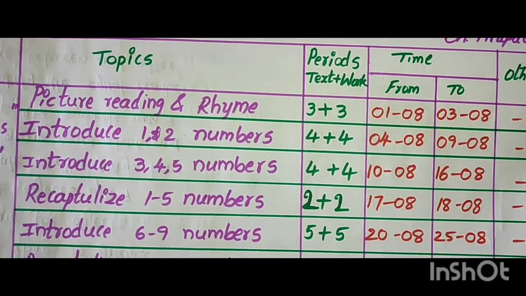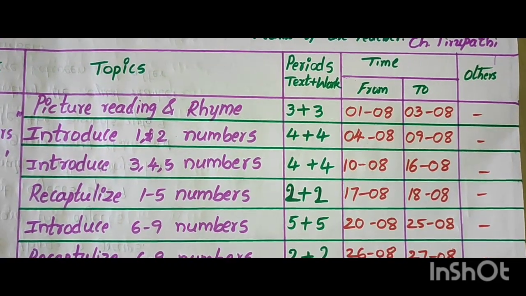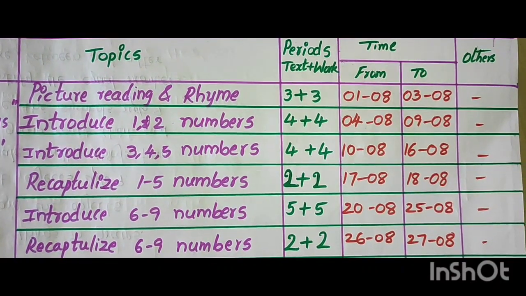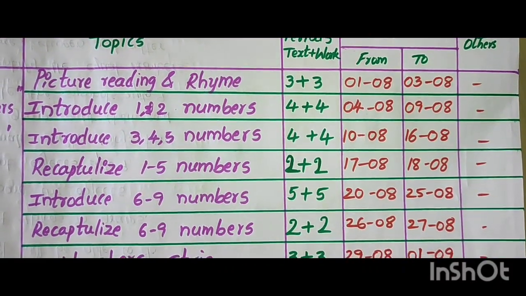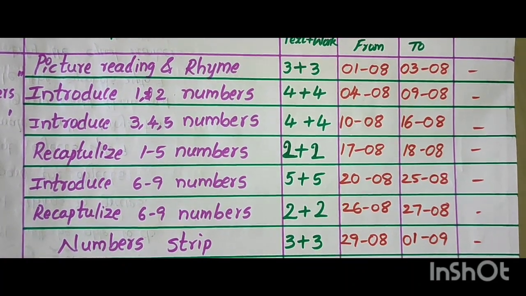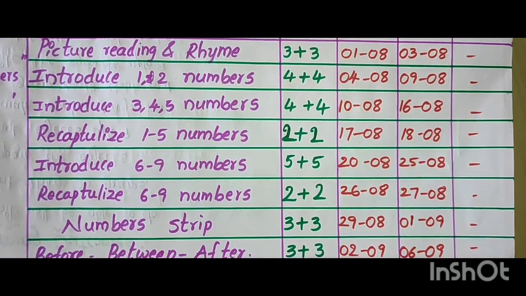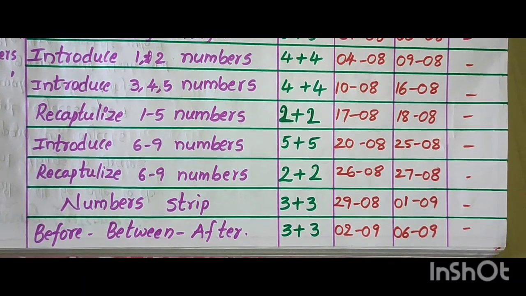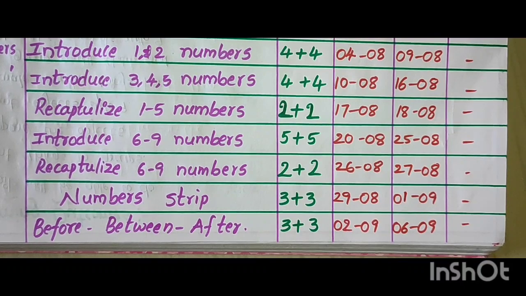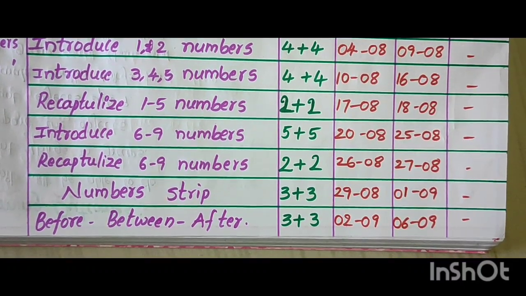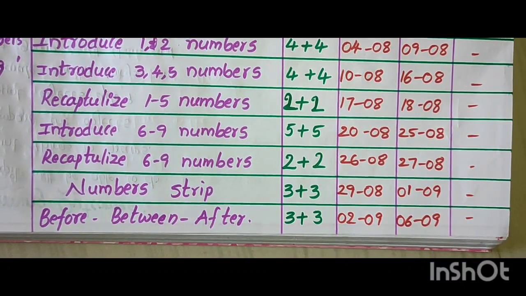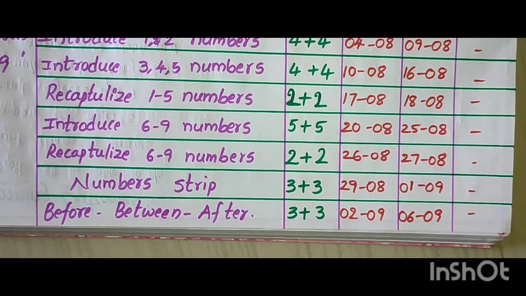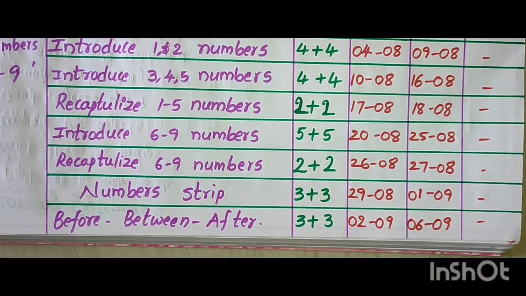Topics: picture reading and rhyme, 3+3, August 1 to August 3. Introduce 1 and 2 numbers, 4+4, August 4 to August 9. Introduce 3, 4, 5 numbers, 4+4, August 10 to August 16. Recapitulate 1 to 5 numbers, 2+2, August 17 to August 18. Introduce 6 to 9 numbers, 5+5, August 20 to 25. Recapitulate 6 to 9 numbers, 2+2, August 26 to 27. Numbers strip, 3+3, August 29 to September 1. Before, between, after numbers, 3+3, September 2 to September 6.